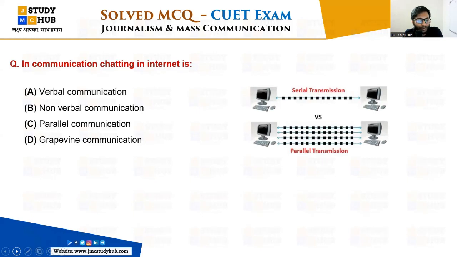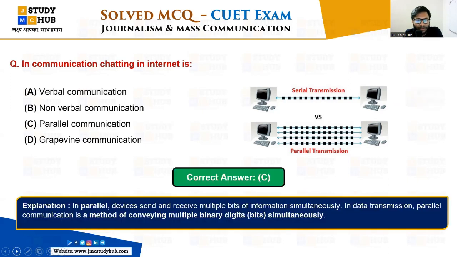So the right answer here, if you know, you can take the hint from the images: serial transmission versus parallel transmission, right? So this is what happens when we are online on WhatsApp or other applications, how the data and the bits are sent and received simultaneously. That is what is being sent and being received.